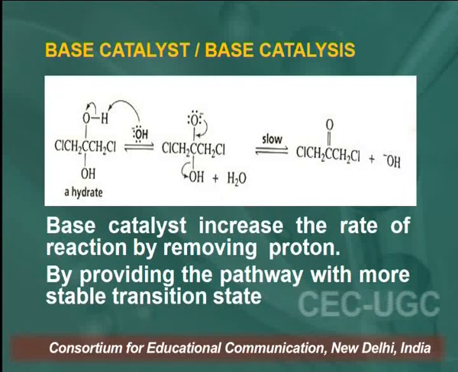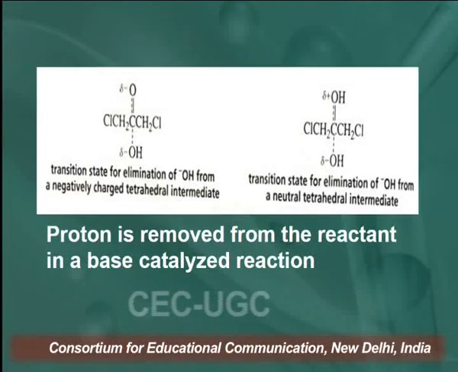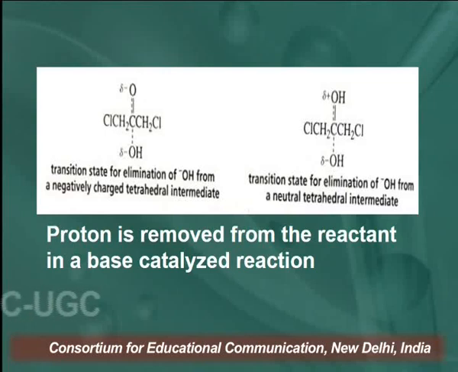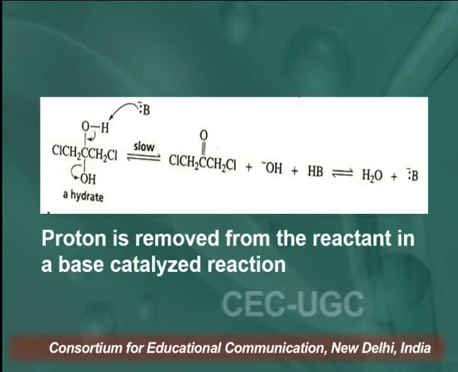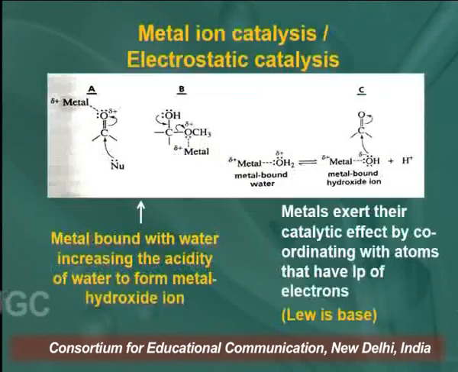By providing a pathway with a more stable intermediate ion, the proton is removed from the reactant in base catalyzed reactions. You can see on your screen the transition state for elimination of OH from a negatively charged tetrahedral intermediate, and elimination from a neutral tetrahedral intermediate. So the proton is removed from the reactant in base catalyzed reactions.